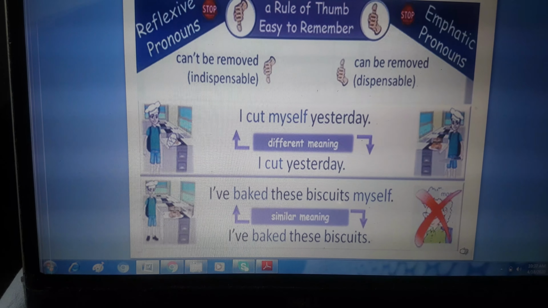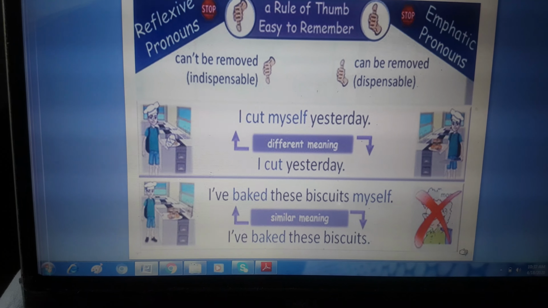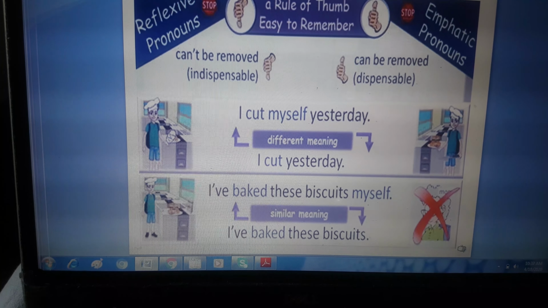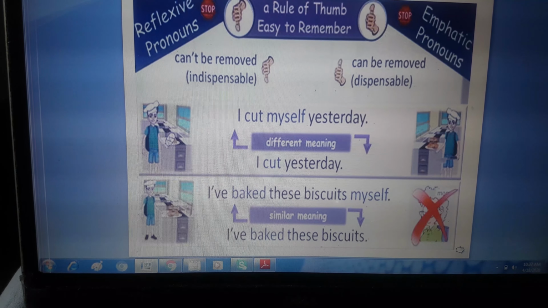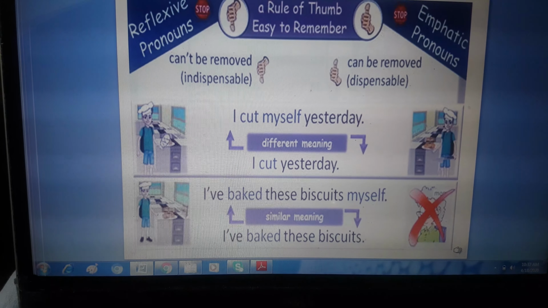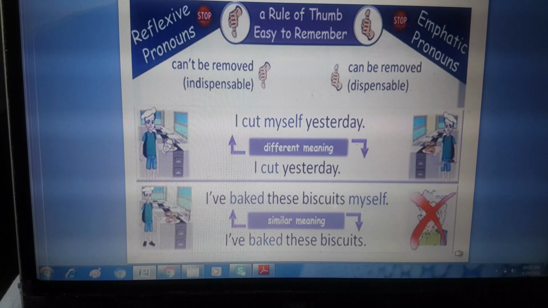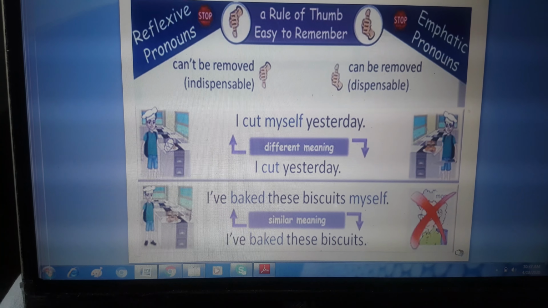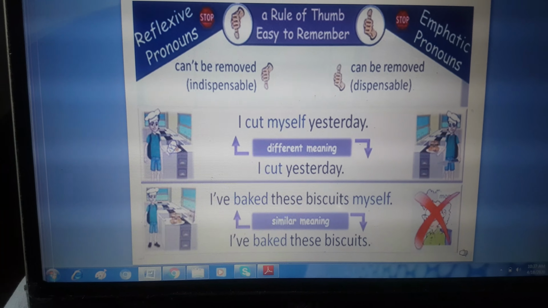But if you see the next sentence, I have baked these biscuits myself. Now here myself is an emphatic pronoun. We can just remove that pronoun and our sentence will not at all change. I have baked these biscuits. It means the same only. Right? So I hope till here it is clear to you.